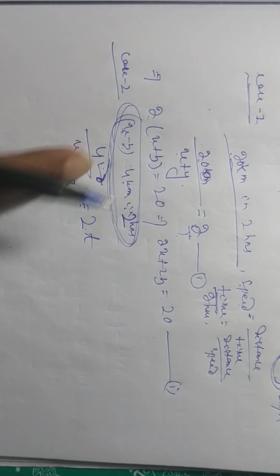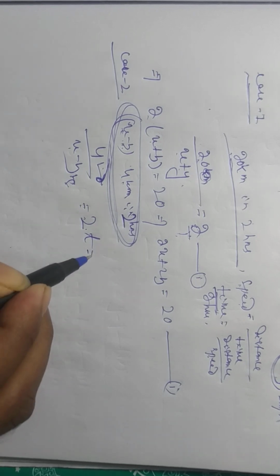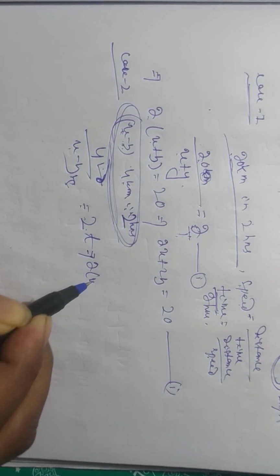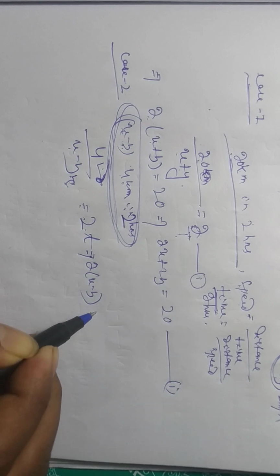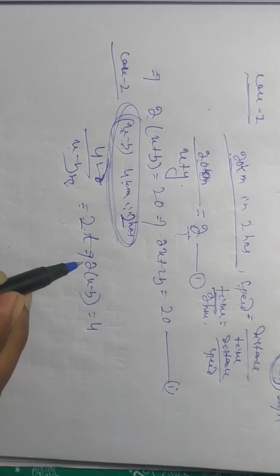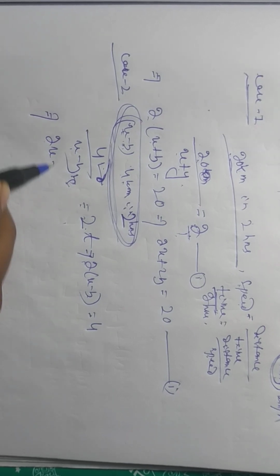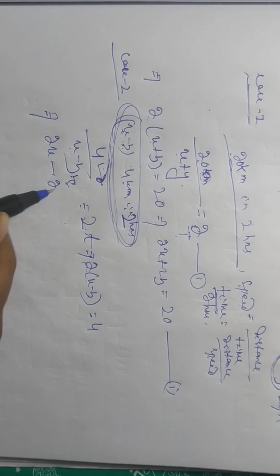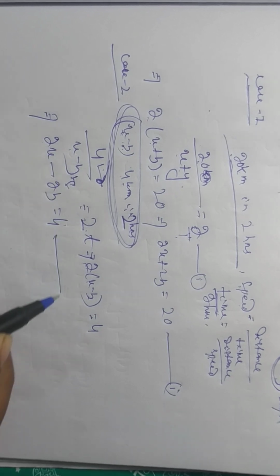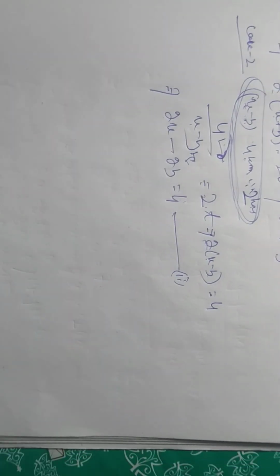Then we work upon this equation: 2 whole into x minus y equal to 4 by 1. Then write the equation 2x minus 2y equal to 4. Equation 2 is complete.